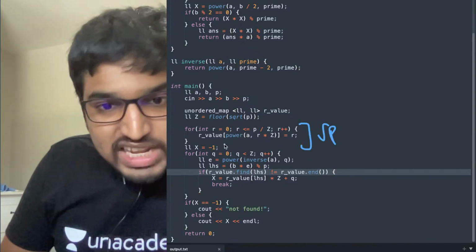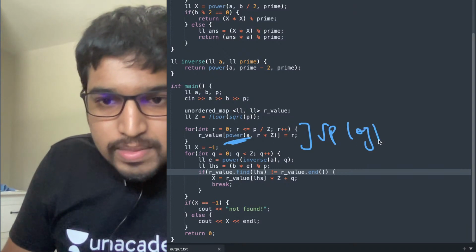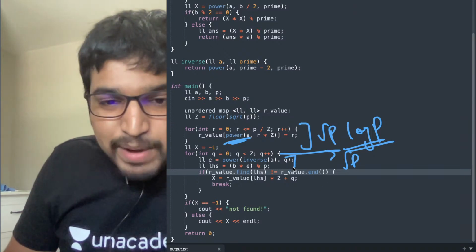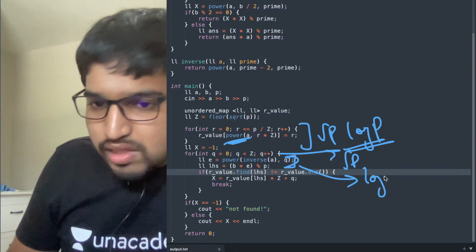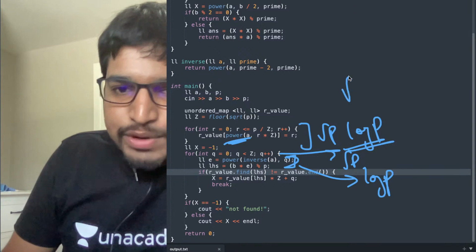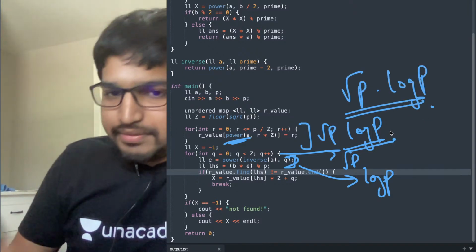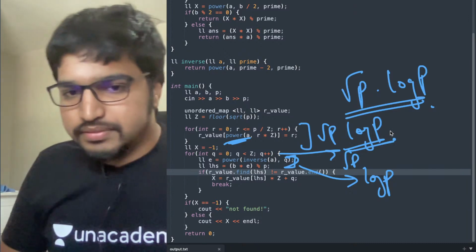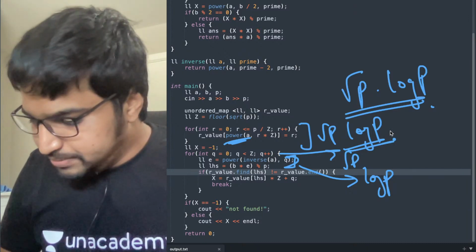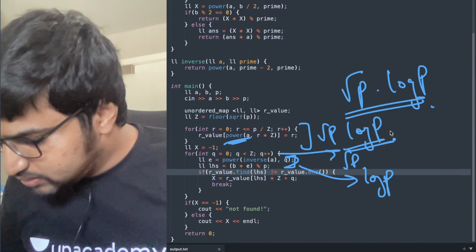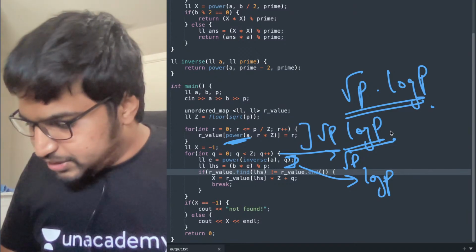It's iterating through root p, but each power is log p. This is also root p, but each power is log p. So the total complexity would be root p into log p. Is this clear? Yep, Rahul says it's clear. Kage Musha says it's clear too.